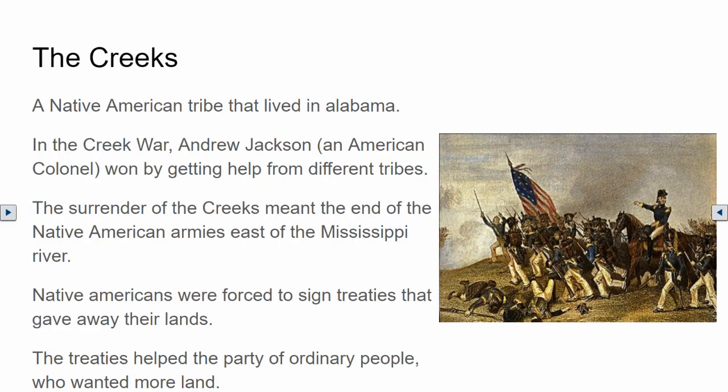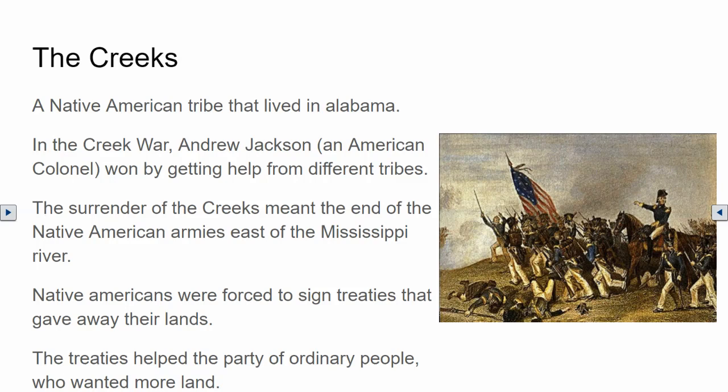Another tribe in the Native American Confederation, the Creeks, lived in the South in an area that is now eastern Alabama. The Creeks and U.S. soldiers fought many bloody battles. A Tennessee officer, Colonel Andrew Jackson, took command of the American troops in the Creek War. In 1814, Jackson got help from a number of Choctaw and Cherokee bands to fight against their traditional rivals, the Creeks. After Jackson's troops won a victory at the Battle of Horseshoe Bend, the leader of the Creeks surrendered. That surrender signaled the end of the Native American armies east of the Mississippi River.